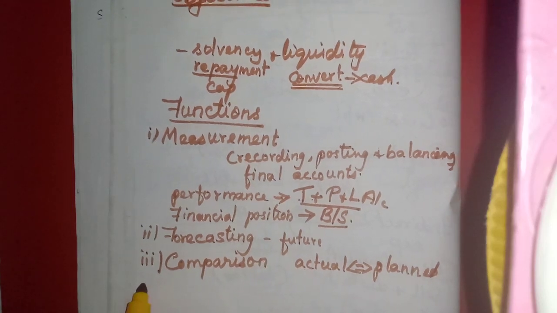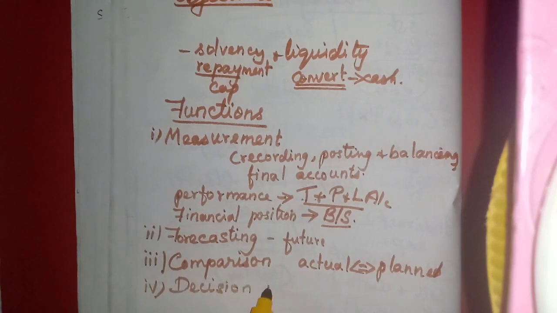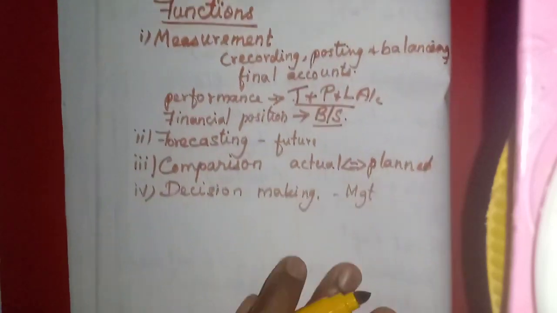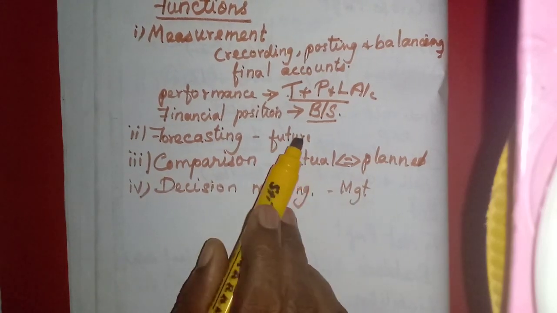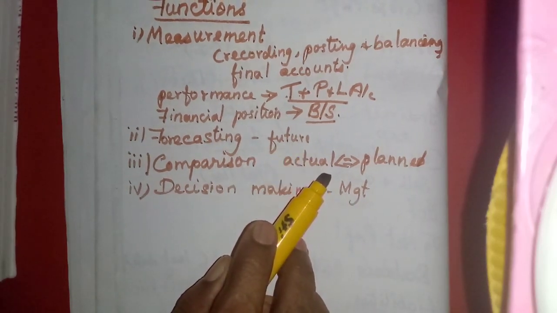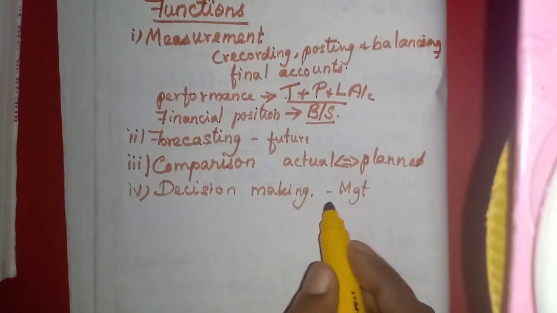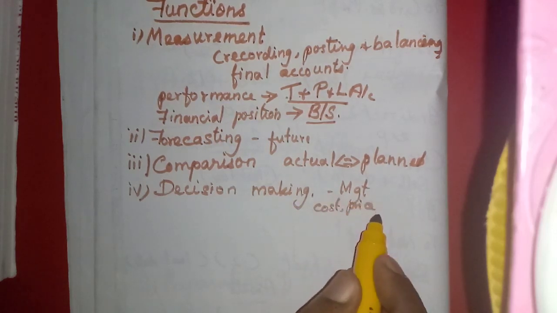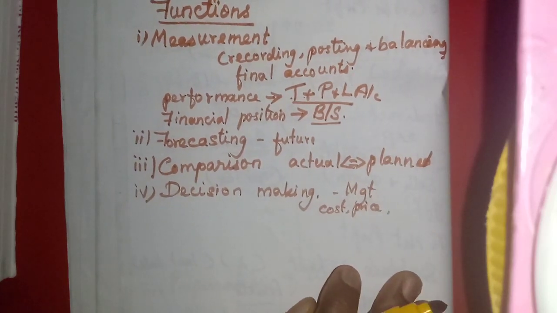Okay, then decision making. The decisions are taken by the management, we know, isn't it? Management is the one who takes the decisions with the help of these accounting tools. Okay, they will make some decisions. That means they will decide about the cost, and they have to fix the price of the product. Then how much sales they have to arrive at, the quantity of sales, units of sale.